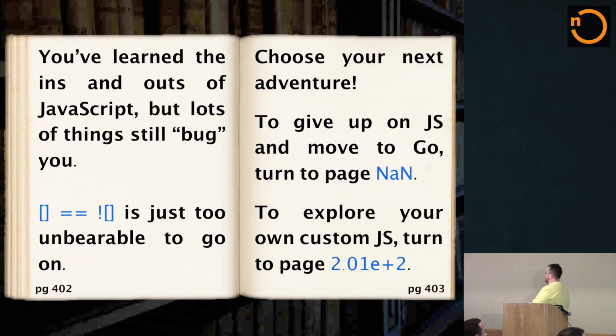All right, let's try another one. Let's put ourselves in the place of a developer. You have learned the ins and outs of JavaScript, but there are lots of things that are still bugging you. For example, the fact that an empty array is equal to the negation of an empty array, and it's just too unbearable to go on. You can't handle it anymore. So choose your next adventure. To give up on JavaScript and move on to the language Go, turn to page NaN. Otherwise, to explore your own custom JavaScript, turn to page 2.01e2.